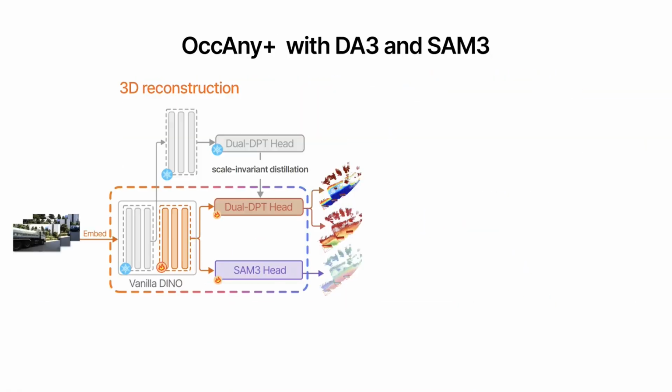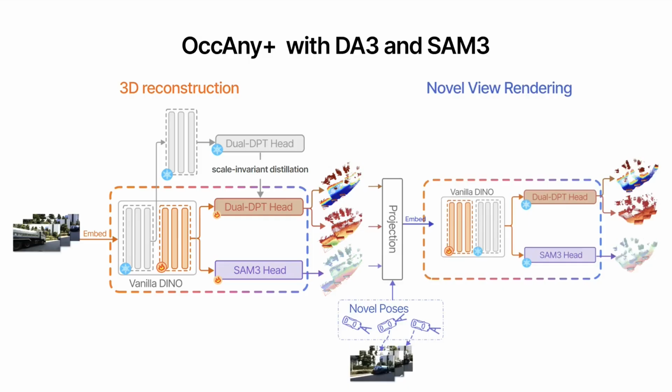We further push performance with OccAny Plus, which integrates Depth Anything 3 and SAM 3 into both stages. This variant replaces Master with Depth Anything 3, Vanilla Dino backbone, dual DPT heads for geometry, and a SAM 3 head for segmentation. We add a scale invariant distillation loss that transfers depth knowledge from pre-trained Depth Anything 3, helping compensate for sparse, limited range LiDAR.